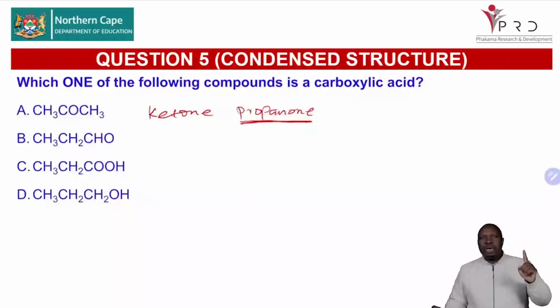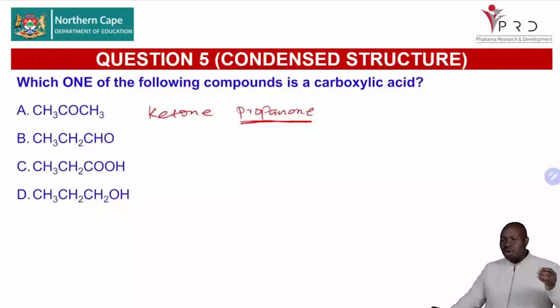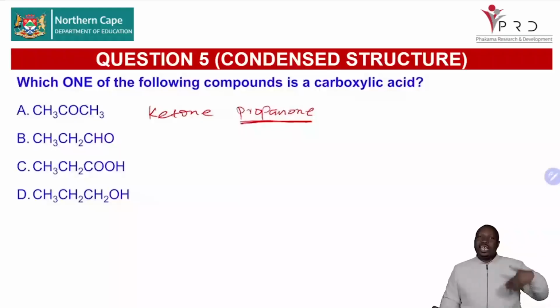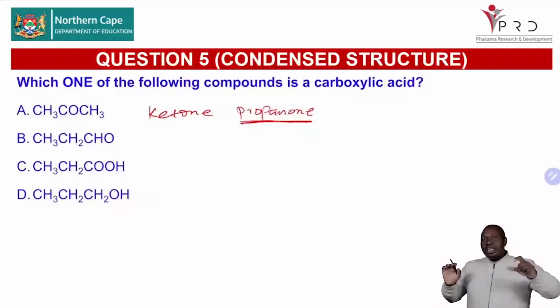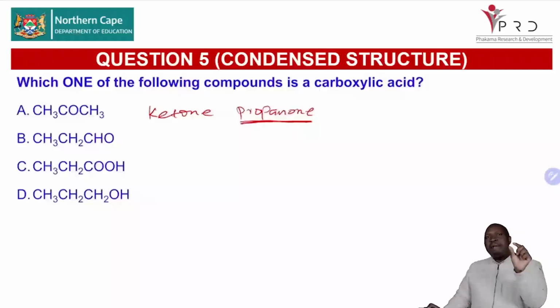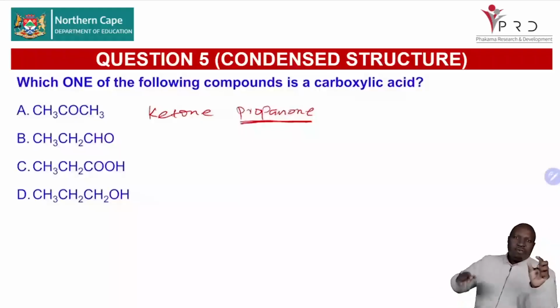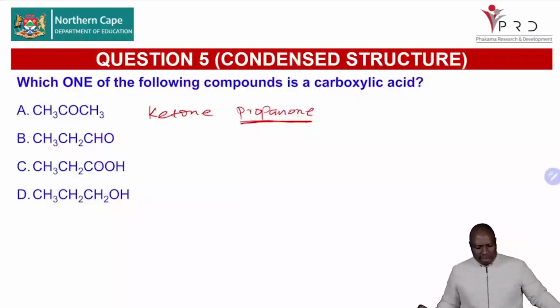There's only one propanone. It doesn't have a positional isomer, so you will just refer to it as propanone. You don't have to say propan-2-one. Remember, when you say propan-2-one, it's because you are differentiating it from another homologous series when you indicate the number.